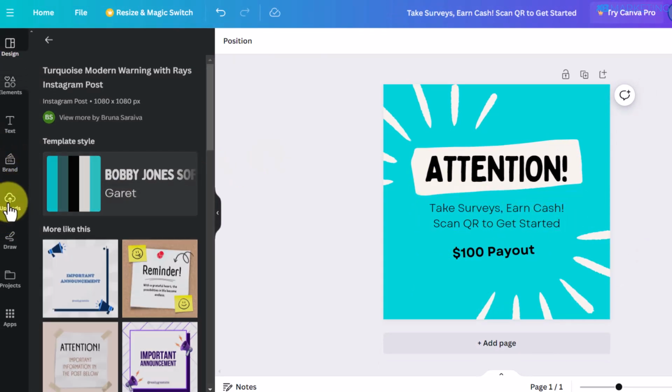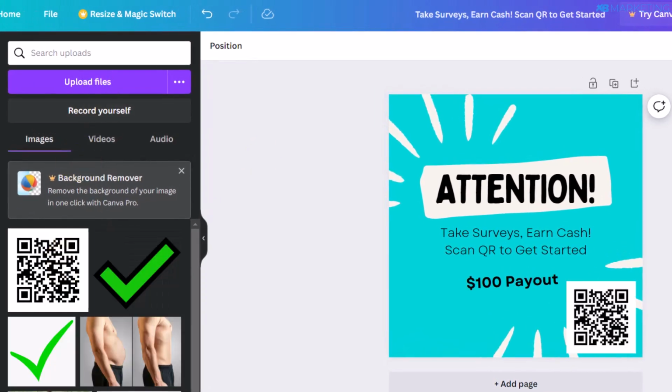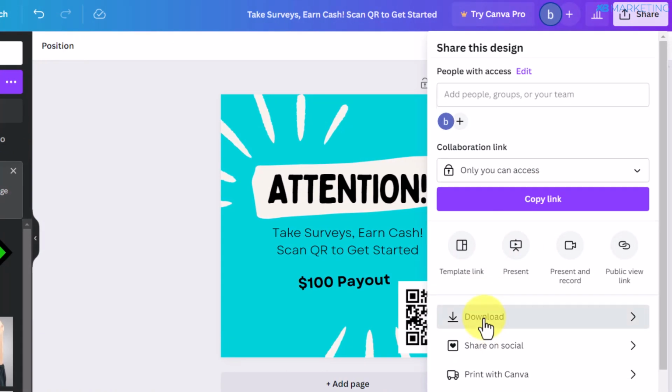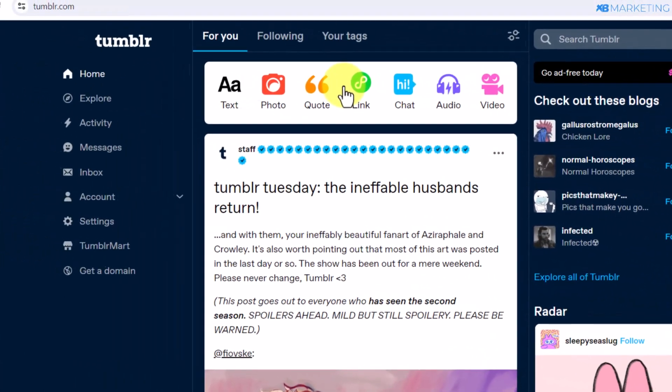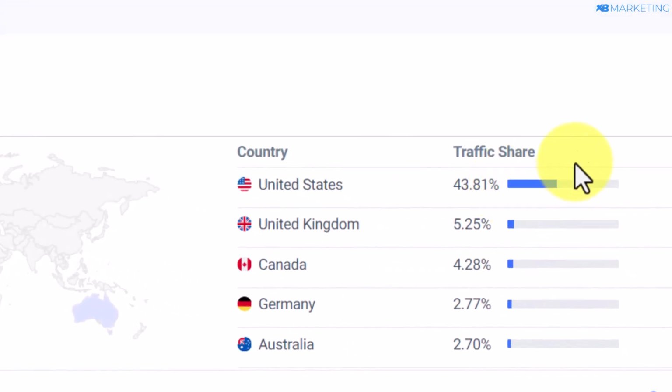And the next step is to come over and you want to upload the QR code. So this is everything you need to do. Then you want to click on share to download this creative to your device. And the traffic source we'll be using is Tumblr. Most of the traffic that goes to Tumblr is mainly United States traffic.